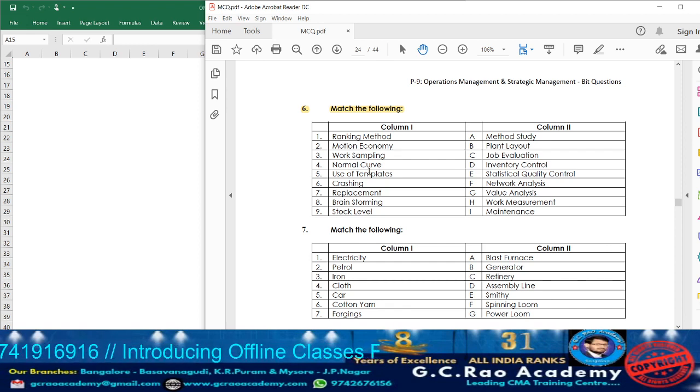Next we have point number 4, normal curve. Actually, the normal curve is one of the techniques of quality control. Next, point number 5. What we have? Use of templates. What happens in the plant layout? In the plant layout, they are going to utilize the templates so that the laborers working in a particular production department will come to know which plants are going to perform which processes, and the complete data can be obtained.